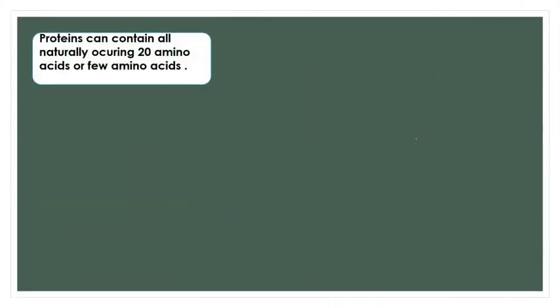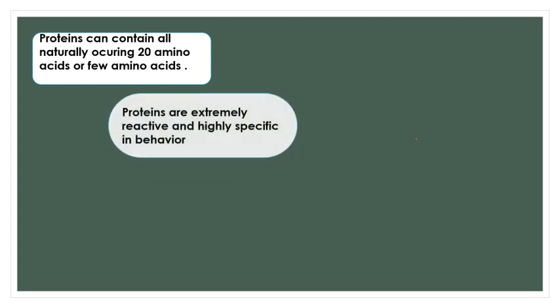Now let us see further characters of proteins. They contain all the naturally occurring 20 amino acids, or they may be made up of fewer amino acids. Recently, a 21st amino acid, selenocysteine, has been found. This selenocysteine is found only in those organisms which take selenium in their diet. But basically, naturally, there are 20 amino acids. All may be present or a few may be present in a protein.